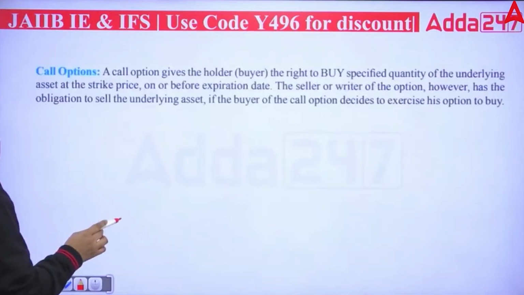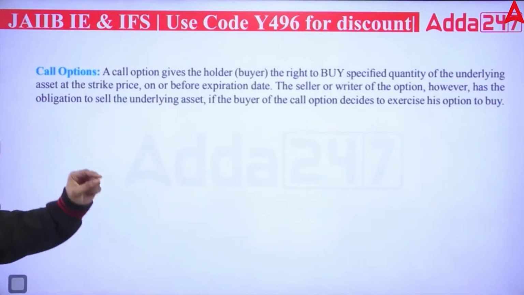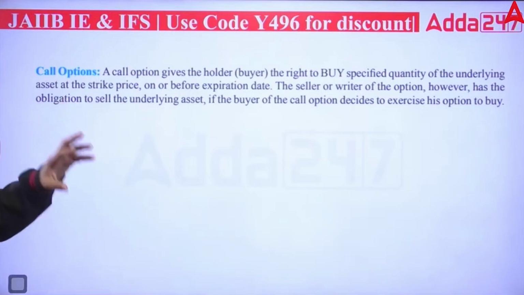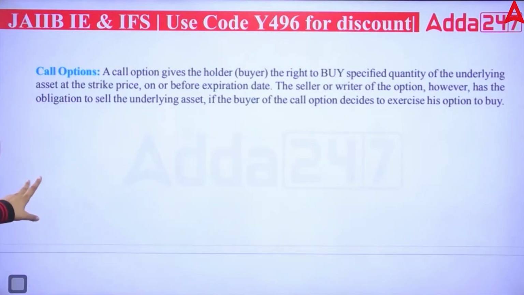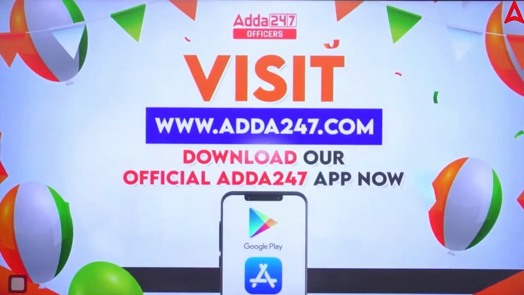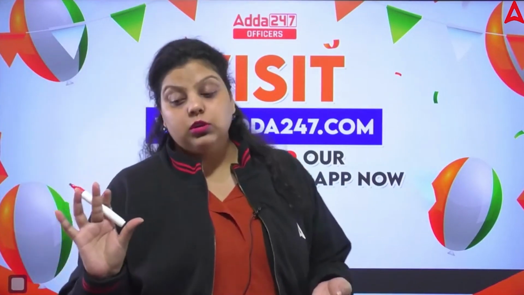It's A. So a call option gives the holder the right to buy but not the obligation. An option gives the right to buy or sell but not the obligation, right? It depends on the party. If the party is ready to purchase, then they can go and buy or sell. If they do not want to, they can legally come out of the option contract.